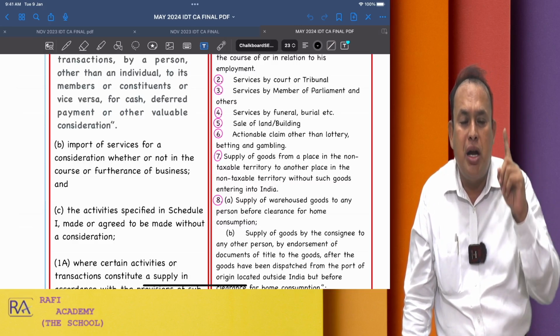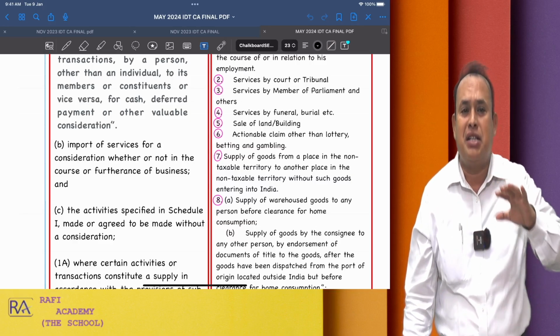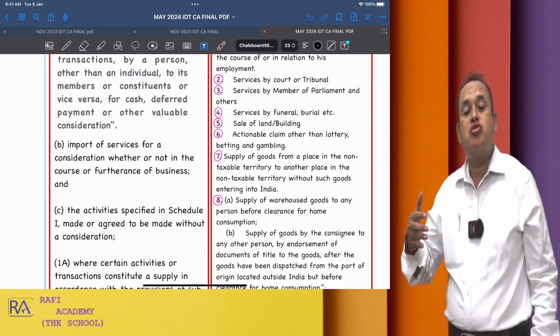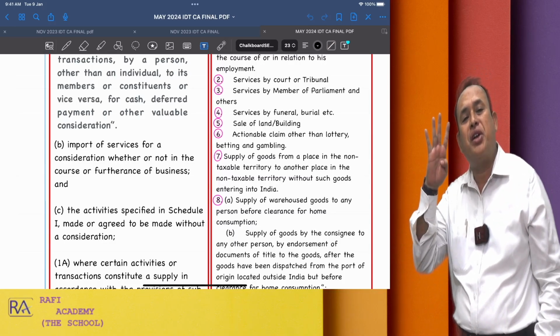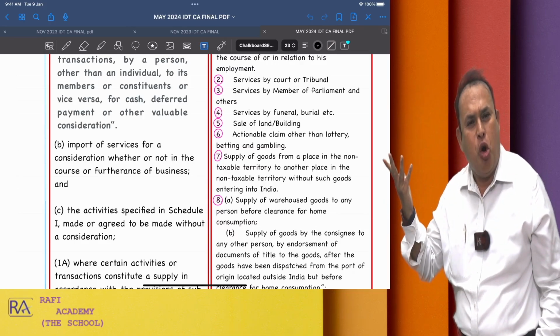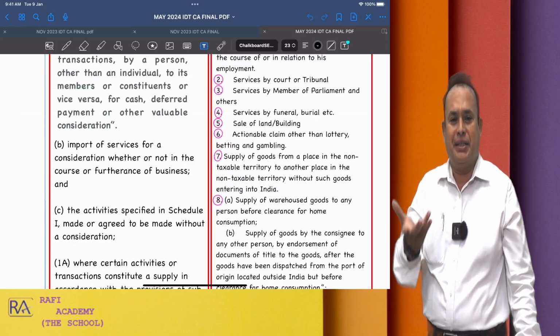If there is no consideration, generally there won't be any GST unless the transaction is covered under section 7, subsection 1, clause C, read with Schedule 1, where we have 4 transactions even without consideration is a supply, namely called deemed supply. We will refer that.